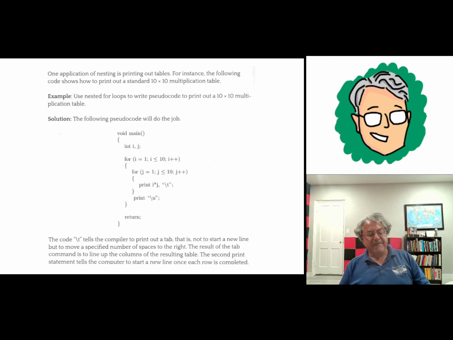because we want every row of the multiplication table to be on a different line. So we should probably do a walkthrough of this code just to see what this is going to do.